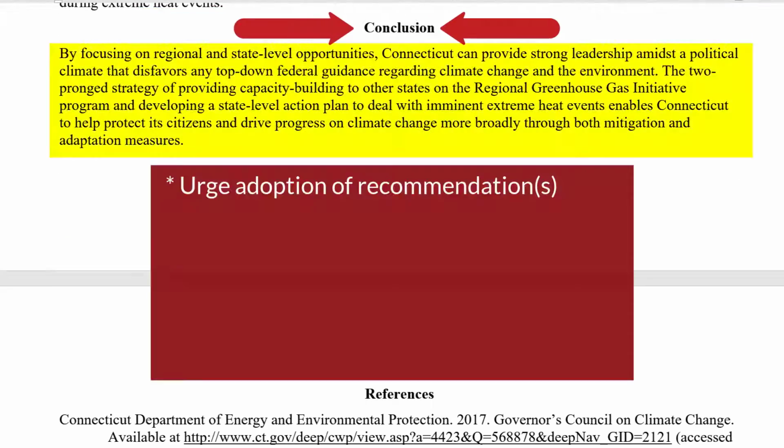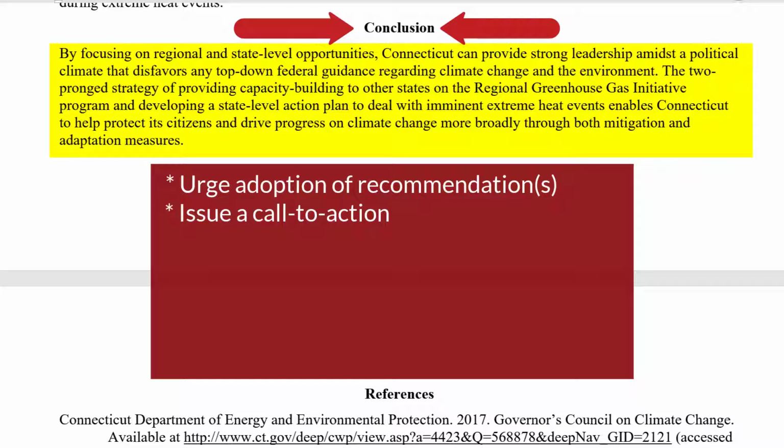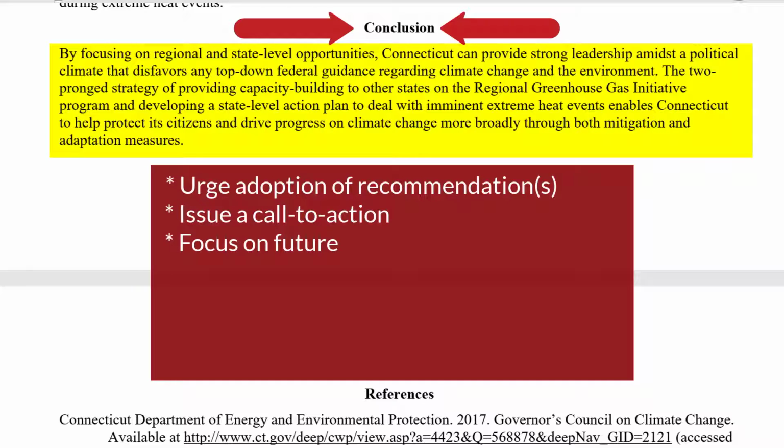Finally, in the conclusion, you urge adoption of your recommendations in a call to action. You can also focus on the future if your proposals are implemented, and you may wish to urge a continued dialogue of this important topic.